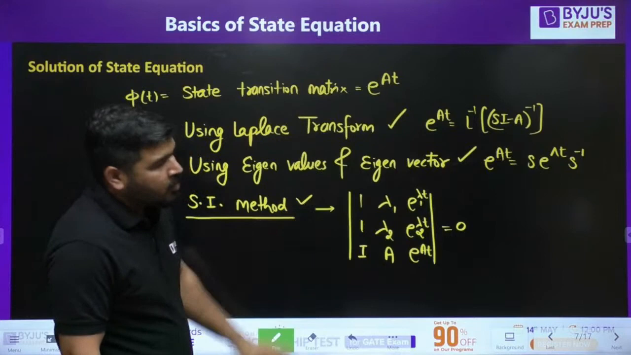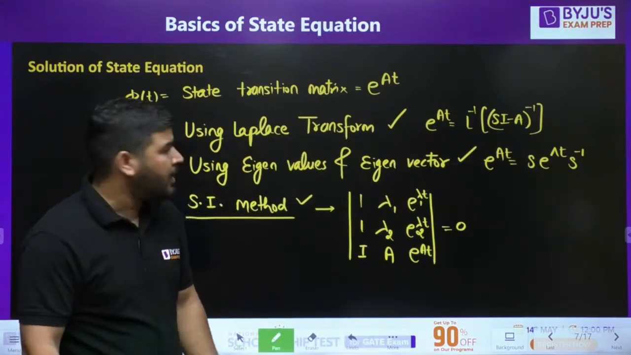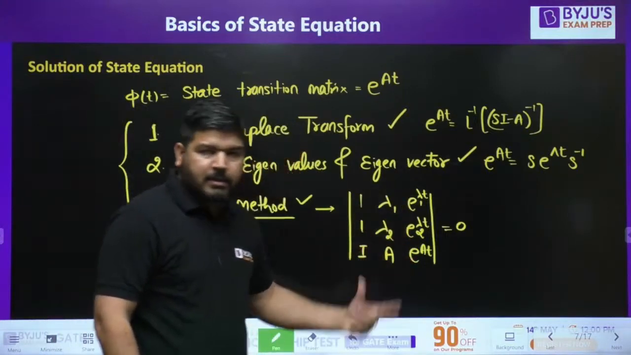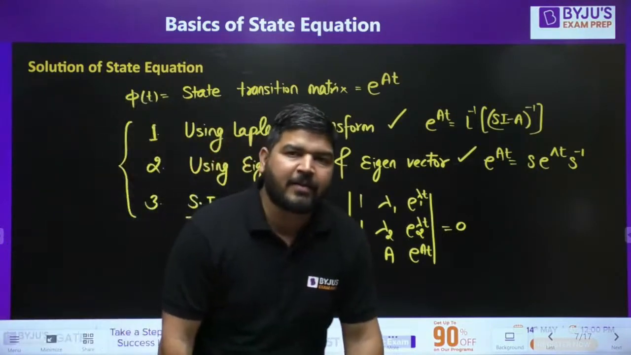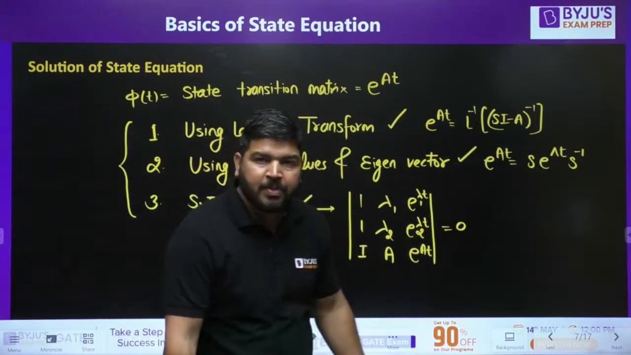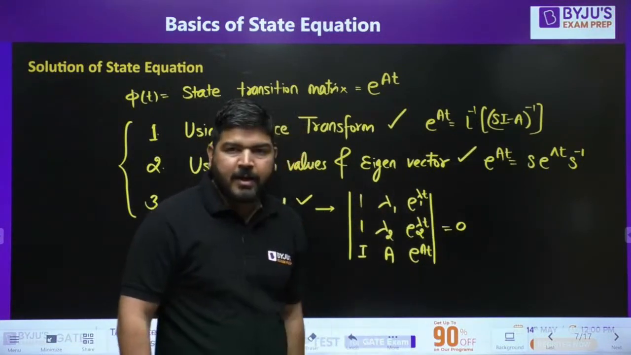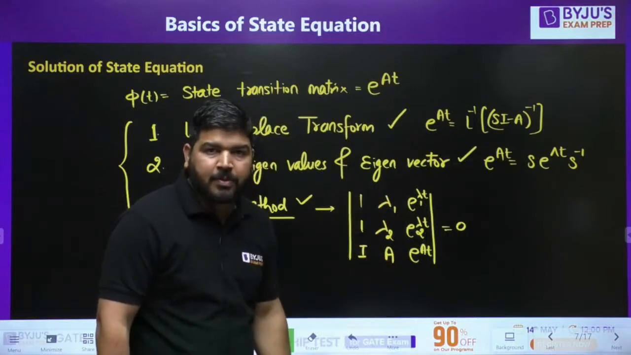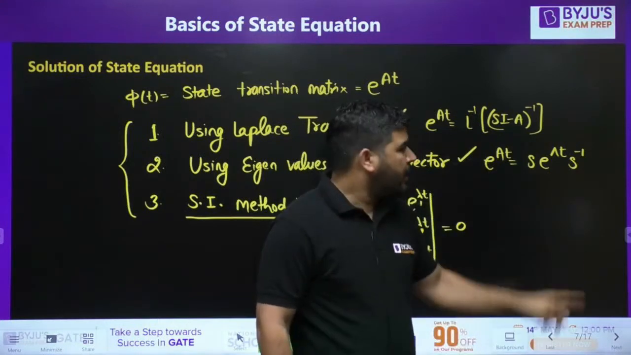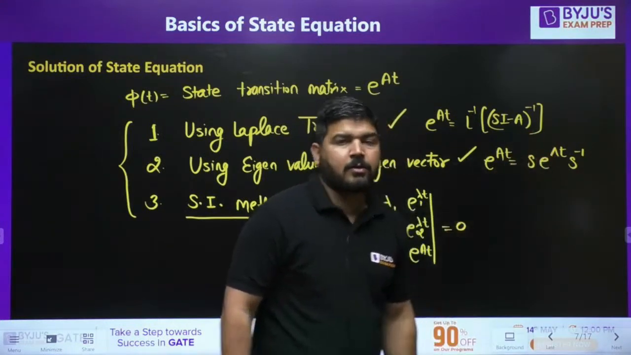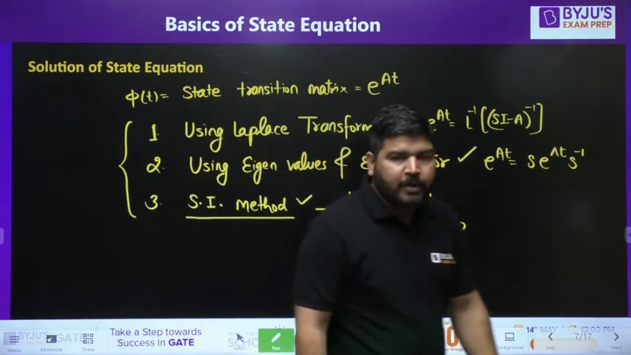Now let me tell you one more point. If the same eigenvalue is repeated, then you can't use this method directly. You can use it, but you have to modify this matrix if lambda 1 and lambda 2 are equal. Similarly, this one also you can't use directly. There you need a Jordan matrix in place of this diagonal matrix. I'm not going to tell you about that.